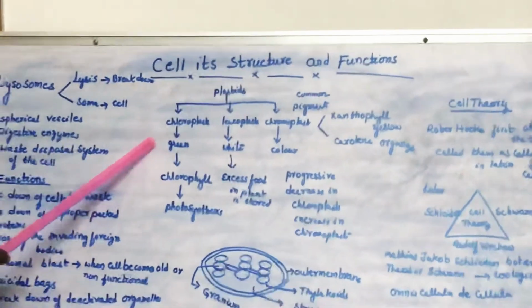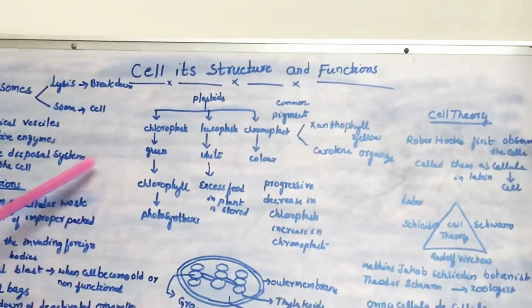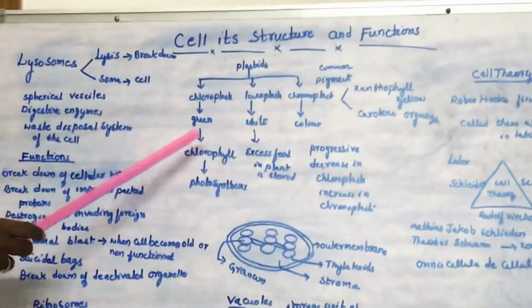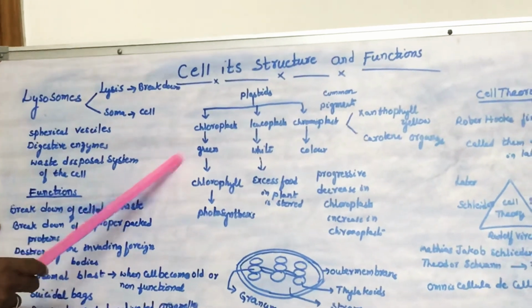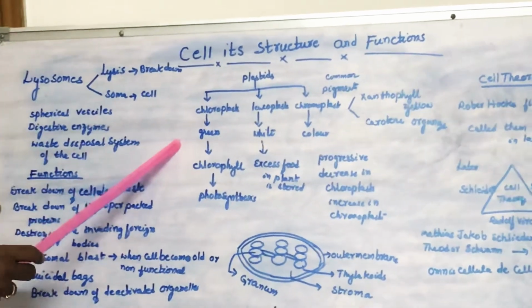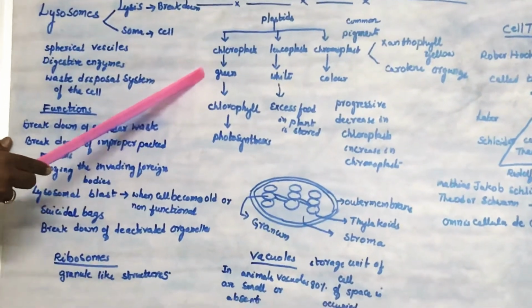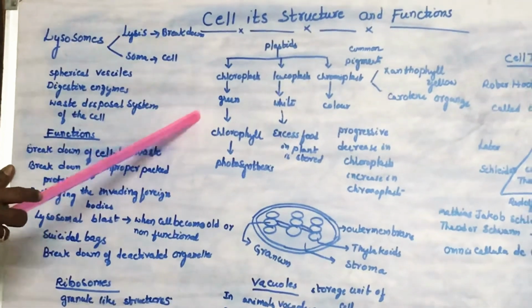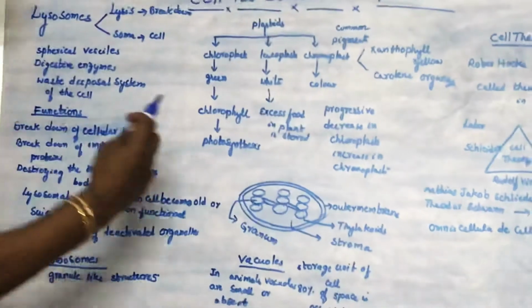Let us first go back to the chloroplast. Chloroplasts are the green colored plastids seen in the green parts of the plant, especially leaves. When you observe leaf cells under a microscope, we can find an abundance of chloroplasts. These chloroplasts contain a very special colored pigment called chlorophyll, which is green in color.